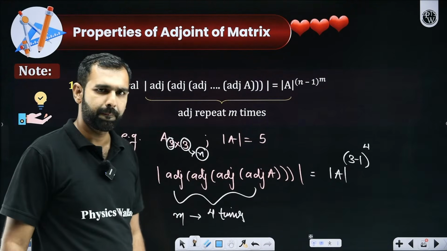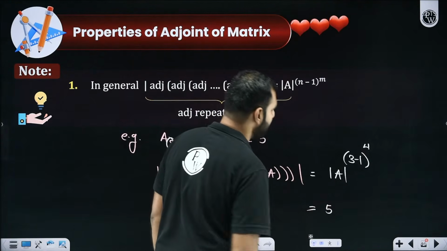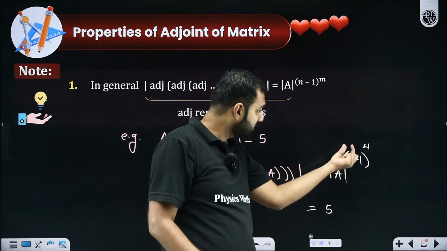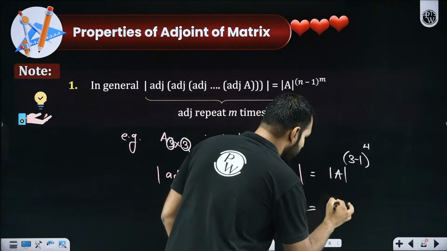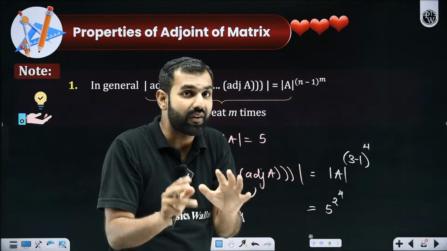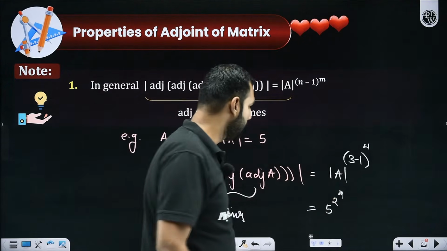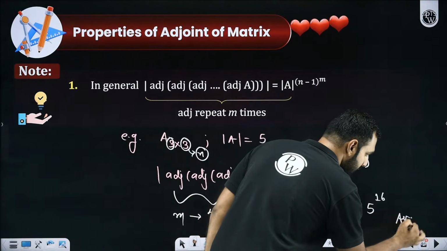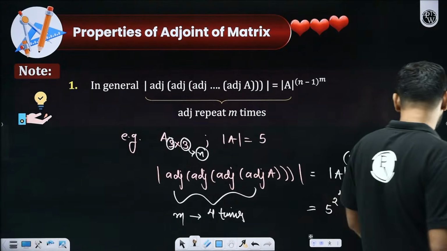Got my point? So what is going to be the final answer here in this case? Determinant of A we have cracked as 5. I hope it is not the whole thing, just 3 minus 1 that is raised to the power 4. There is a difference, right? So 3 minus 1 is 2. So answer will be 5 to the power 2 to the power 4. This is not 5 square raised to the power 4. No, this is 5 to the power 2, and this 2 is raised to the power 4. And what is 2 to the power 4? That is 16, I think. So the answer will be 5 to the power 16. Got my point? Have you all understood the property and its application?